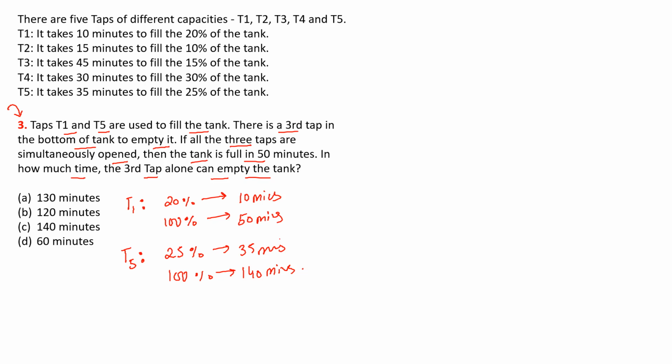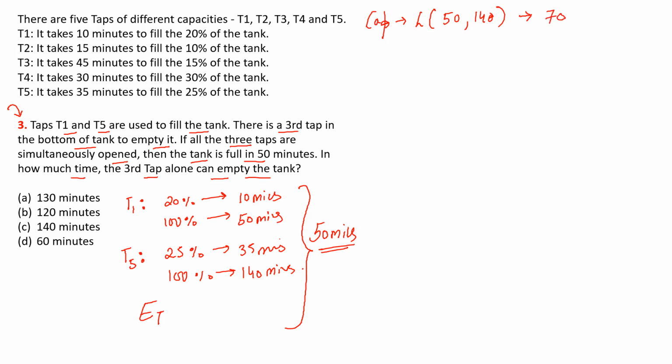But with the help of the empty tap, T1, T5 and ET together can fill the tank in 50 minutes. So let us work on the capacity of the tank. The capacity of the tank would be the LCM of 50 and 140. So the LCM would be 700.